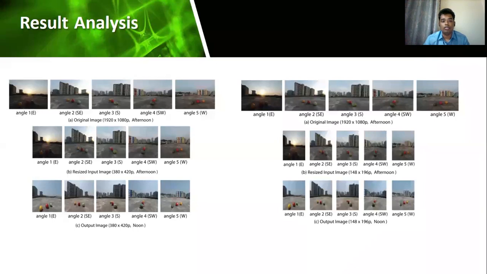Furthermore, the pictures represent the input images of afternoon images and output images for the noon images. The afternoon images are first resized into their respective pixel ratios, and the output image shows the noon images which we have transferred through the autoencoder and reconstructed to accurate color accuracy by training different angles with different processes.